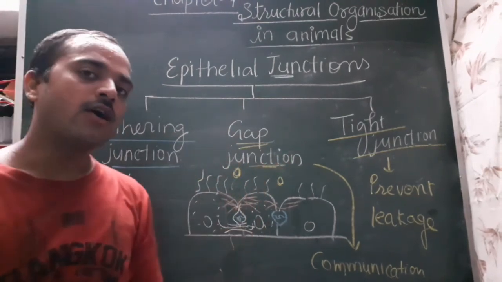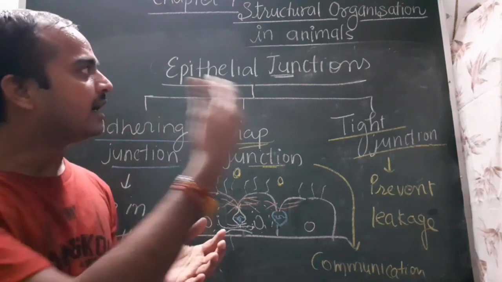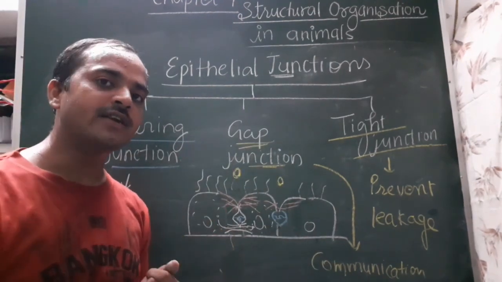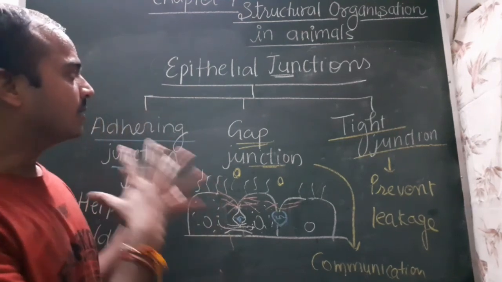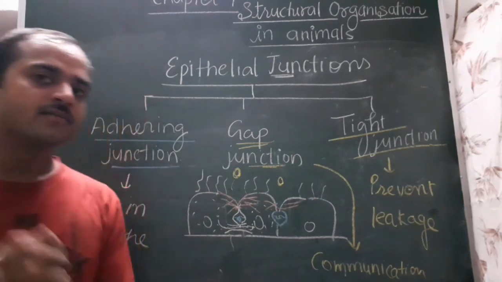The next categories of animal tissue are muscular and neural tissues, as well as the connective tissues. So in the next lecture, we will talk about connective tissues. Okay, thank you class.